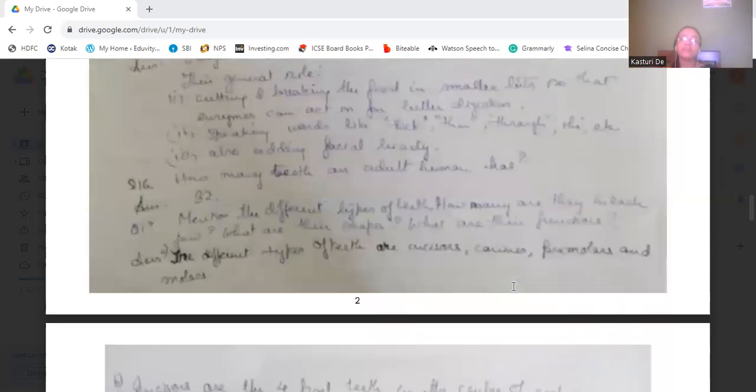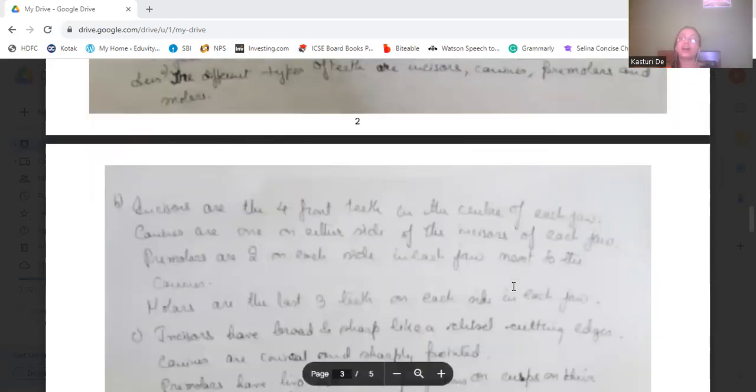Then how many teeth are there in an adult human? 32 in number. Then mention the different types of teeth. How many are they in each jaw? What are their shape and what are their functions? The different types of teeth are incisors, canines, premolars, and molars. Four types of teeth.